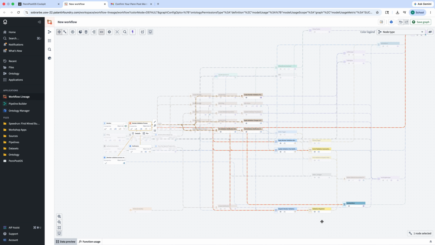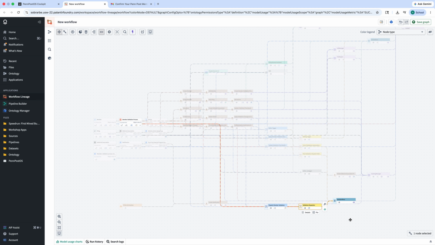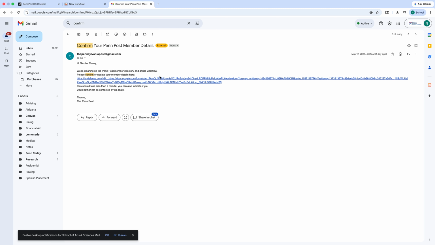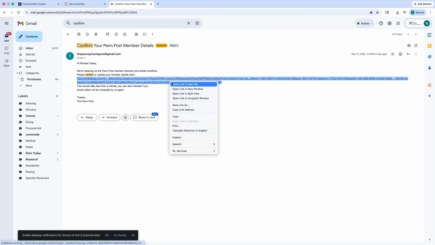This was important because the actual users of the system are not onboarded into Foundry directly. Foundry acts as the operational backbone, while external users interact with familiar consumer services like Gmail and Google Forms. Each user receives a personalized validation request.